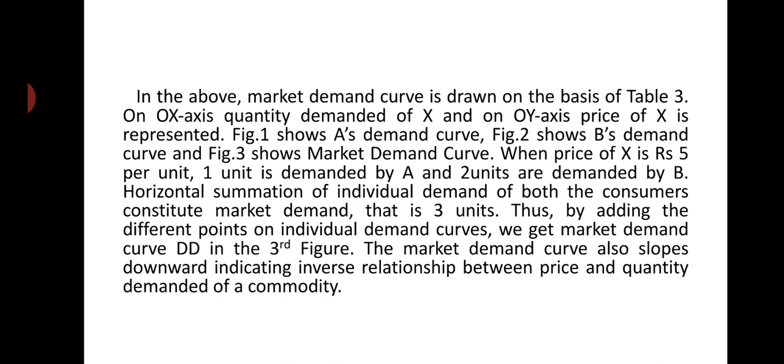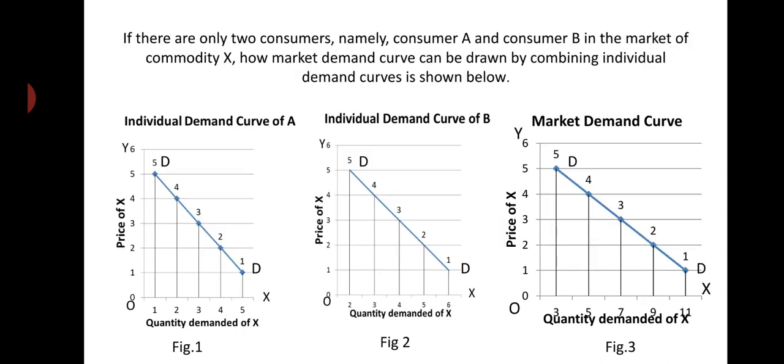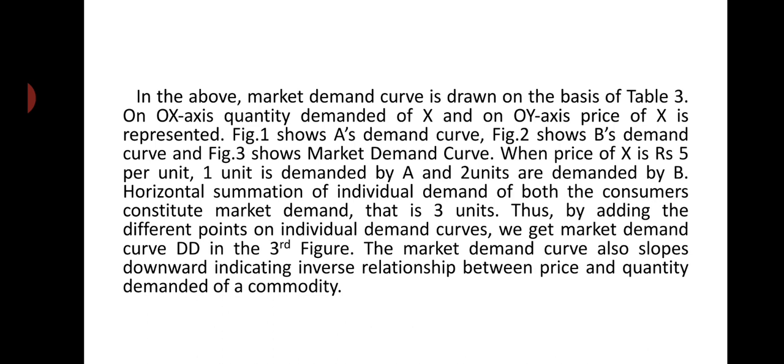On the OX axis, quantity demanded of X, and on the OY axis, price of X is represented. Figure 1 shows A's demand curve, figure 2 represents B's demand curve, and figure 3 the market demand curve. When the price of X is 5 rupees per unit, 1 unit is demanded by A and 2 units are demanded by B. Horizontal summation of the individual demand of both consumers constitutes market demand. That is 1 plus 2, that is 3 units.